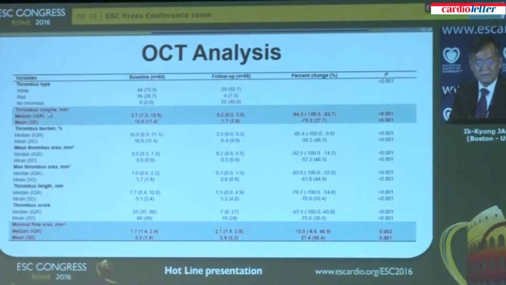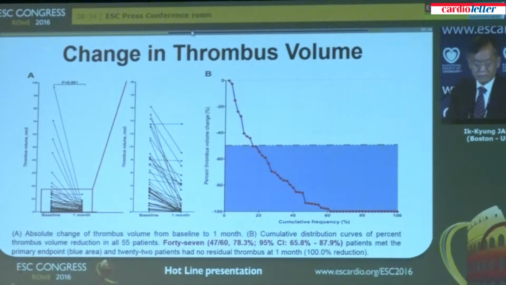The primary endpoint was more than 50% reduction in thrombus volume, which we can measure with OCT. The median thrombus volume dropped from 3.7 to 0.2, and minimal flow area increased from 1.7 to 2.1. So this is a bit busy slide.